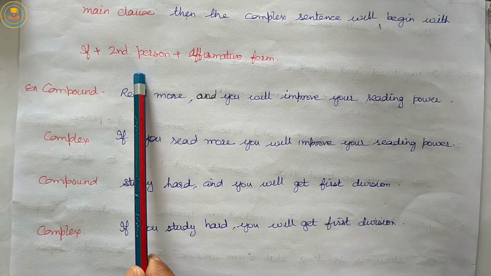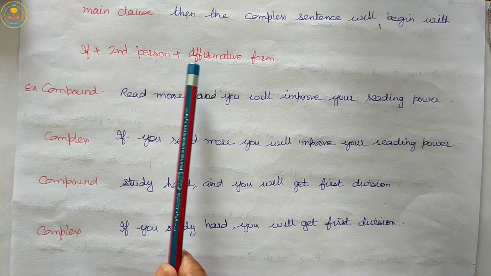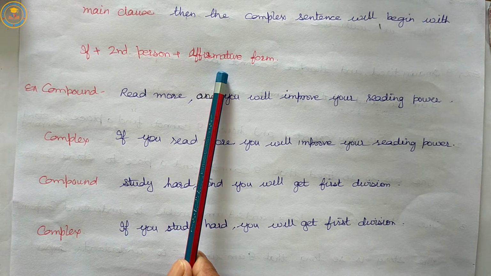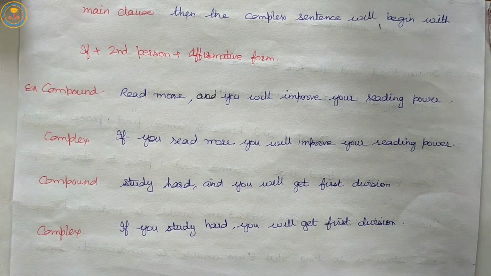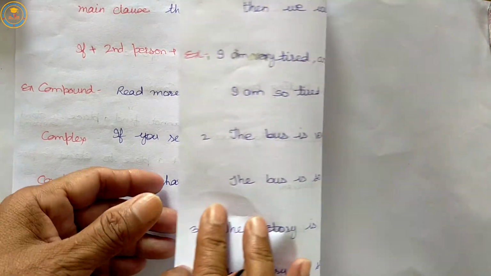In the complex sentence in the 8th rule we use if plus second person plus affirmative form. In our 7th rule we use if plus second person plus negative form. So carefully read these two rules.